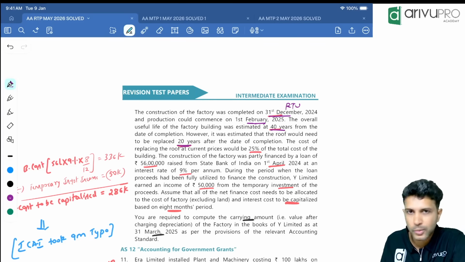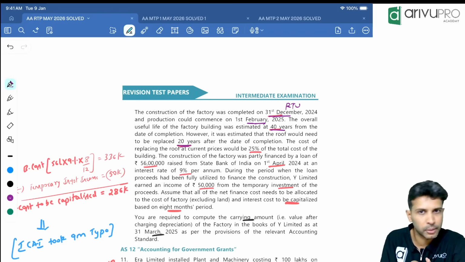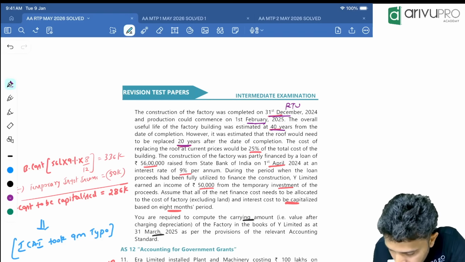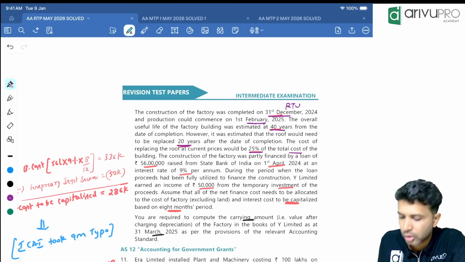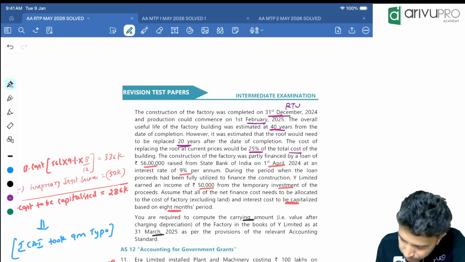Okay, the roof's life is 20 years. So the roof we will depreciate over 20 years. Other parts of the factory you will depreciate over 40 years. The cost of replacing the roof will be 25% of the total cost. So whatever total cost is there, 25% they are saying relates to the roof.